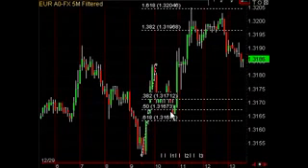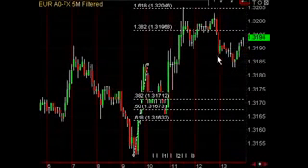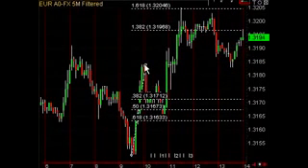You buy here, the market goes up here, you exit your longs, and you consider going short if you're a counter trend trader. This trade right here found about 40 pips up, and the counter trend trade found about 20 pips on the way back down. Let's look at other examples.